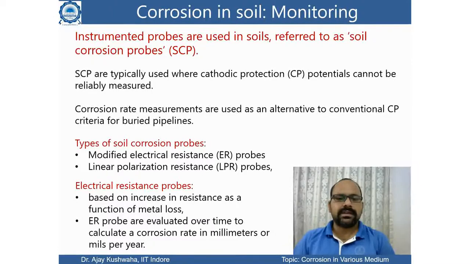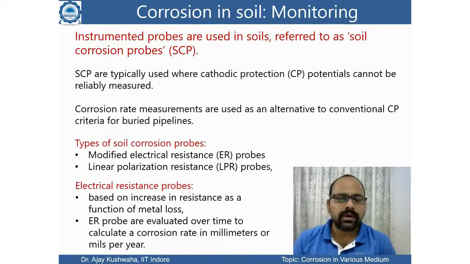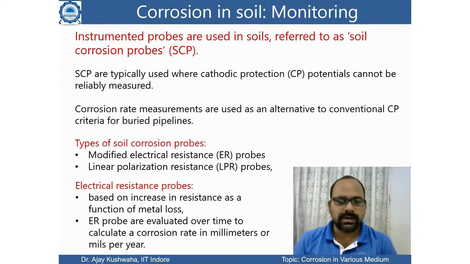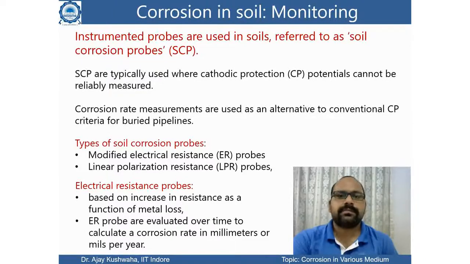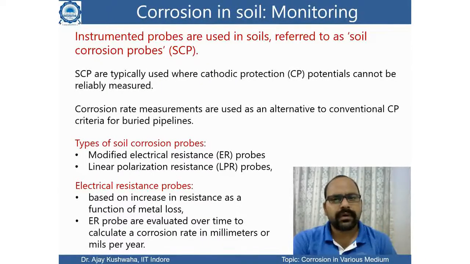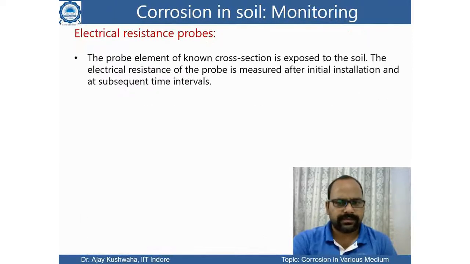So based on the increase in the resistance as a function of metal loss, ER probes are evaluated over time to calculate corrosion rates in millimeters or mils per year. Means if we just measure the resistance of that probe in a time dependent manner, then we can get the profile of corrosion rate.